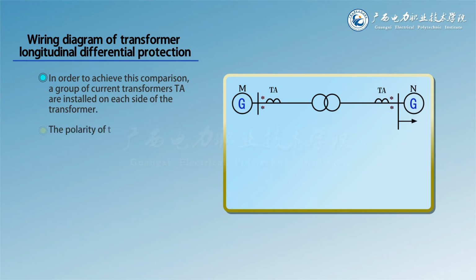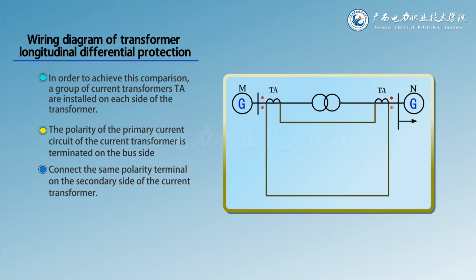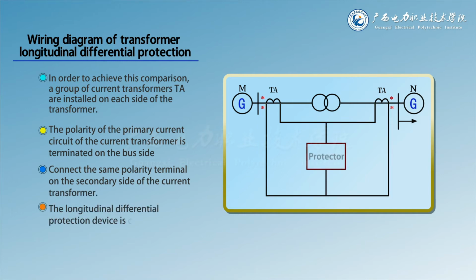The polarity of the primary current circuit of the current transformer is terminated on the bus side. Connect the same polarity terminal on the secondary side of the current transformer. The longitudinal differential protection device is connected to the secondary circuit of current transformer in parallel.